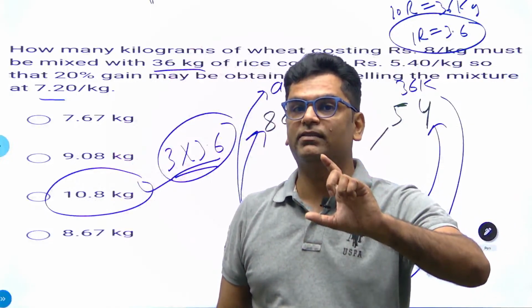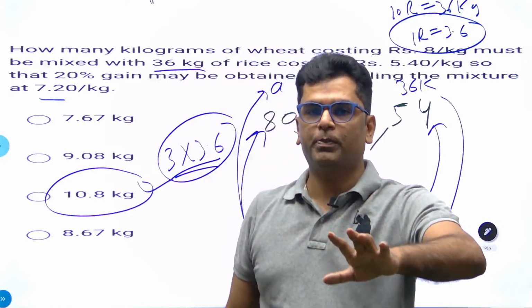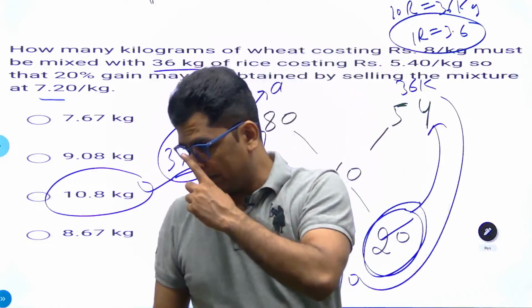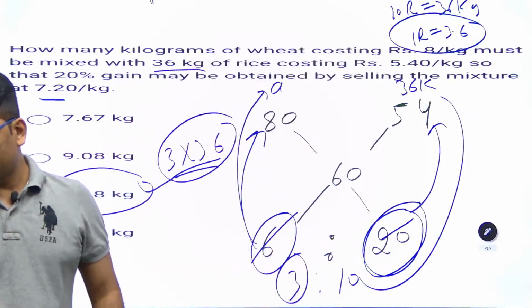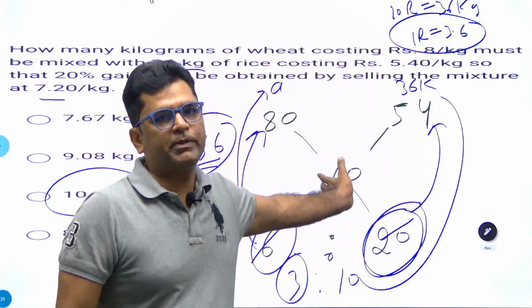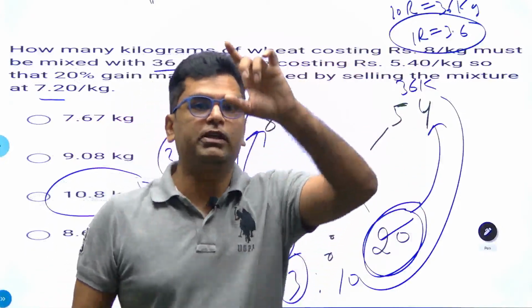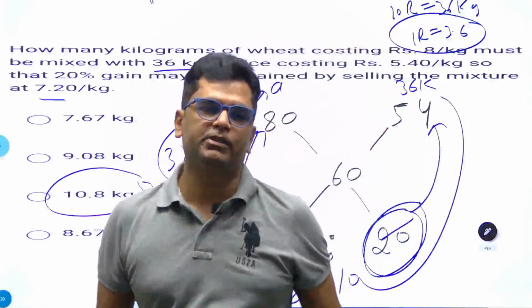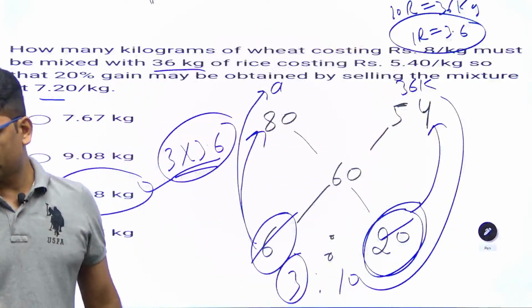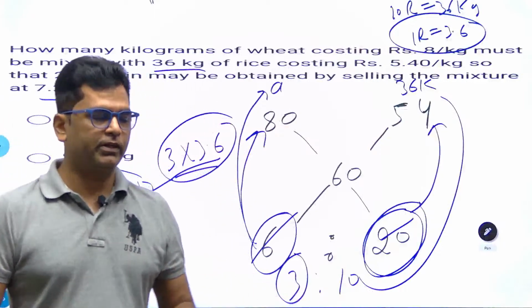Always study like this. There is no point in randomly solving questions, particularly while you are preparing. And see it again if you have not cleared it, because entire alligation and mixture is based on this concept. So if you have not understood it, don't worry. Then you have to see the detailing of the entire alligation and mixture. I am assuming that you at least know the basics of that.